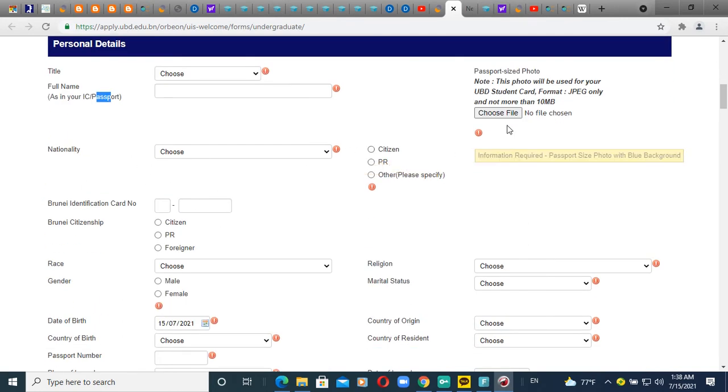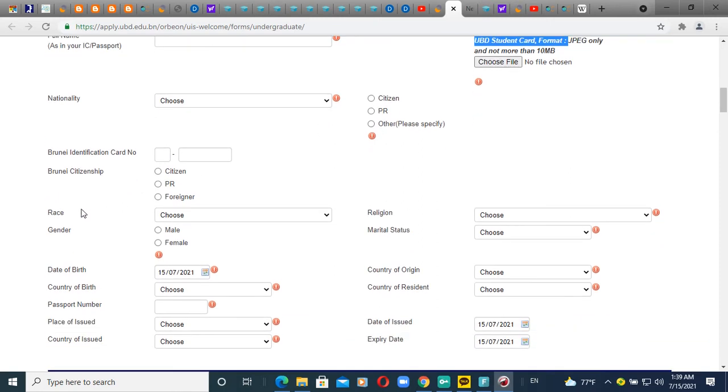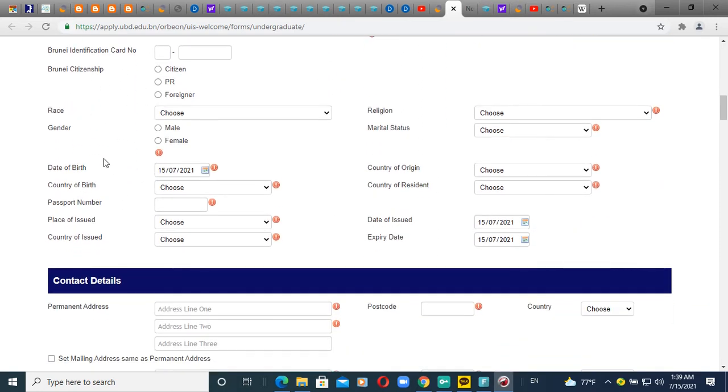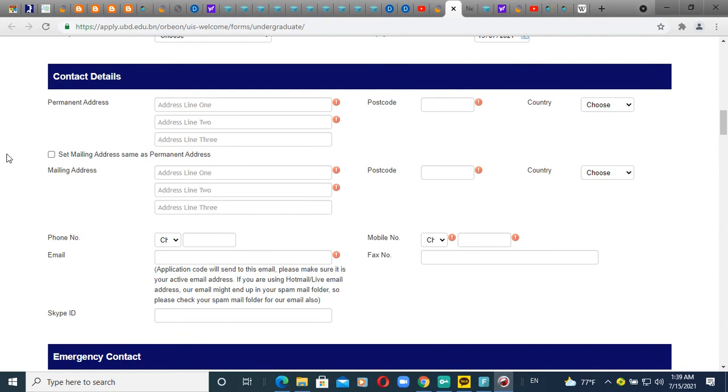Okay, so nationality, and here you have to upload the photo. They will use this photo to make your student ID card. So remember that the photo must be JPEG and not more than 10 MB. Okay, so this is your nationality, which is not important for international students. Here is important: the date of birth, as well as your passport number and passport issued place or issued country, something like that. In here also you don't need my help, it's very simple.